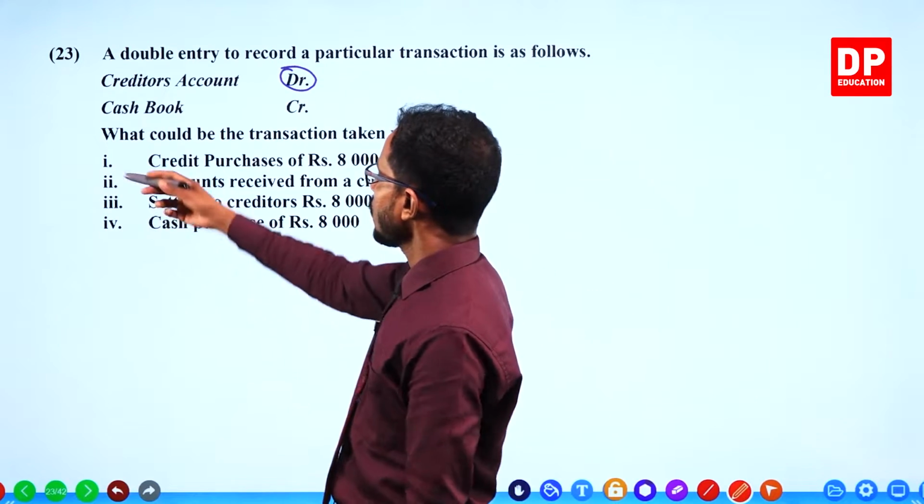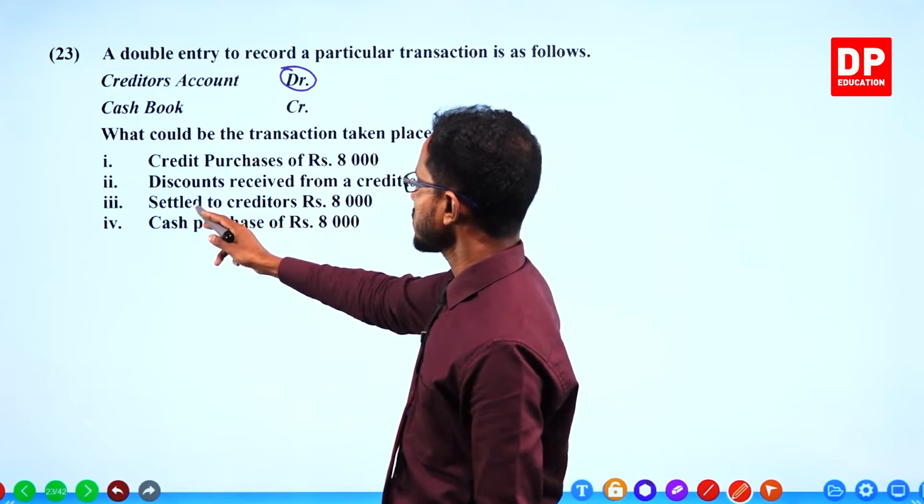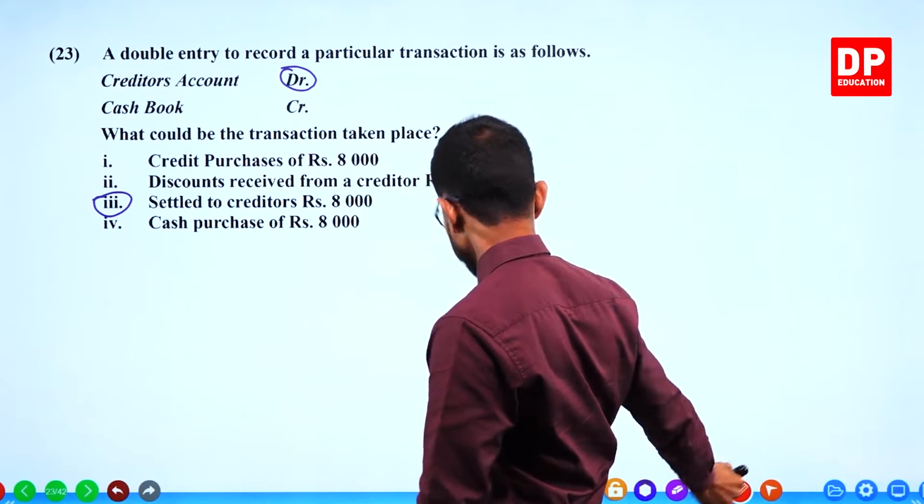That is the transaction. What could be the transaction that has taken place? Credit purchases, no. Discount received, no. Settle the creditors, 8,000. Cash paid to settle the creditors.